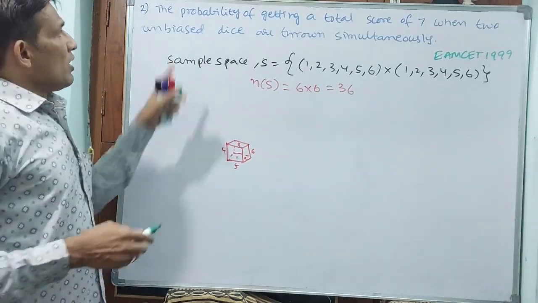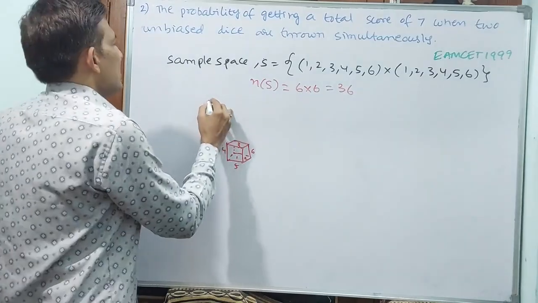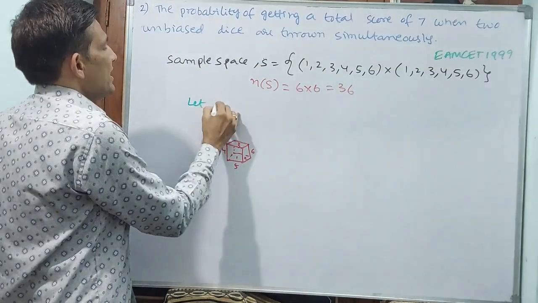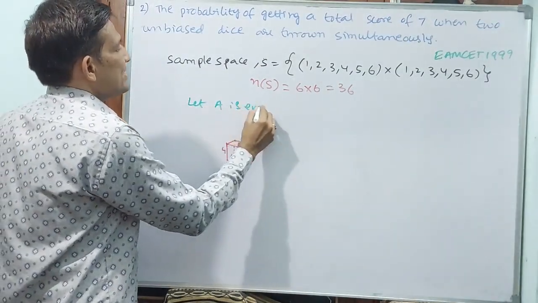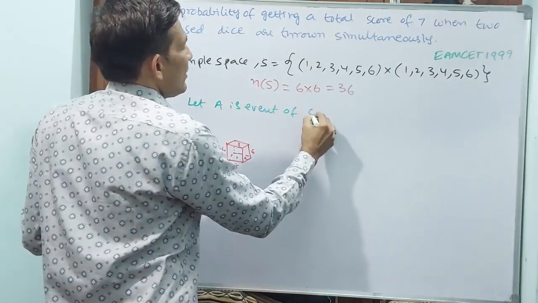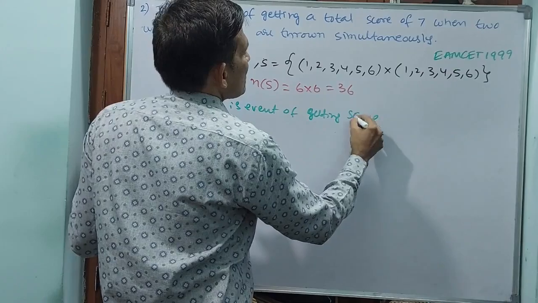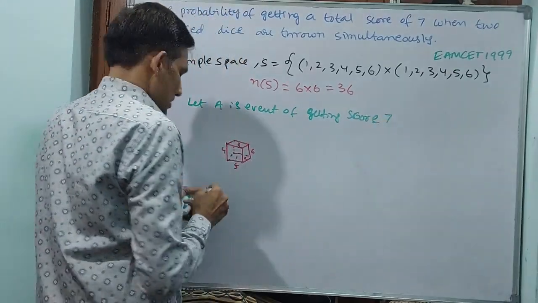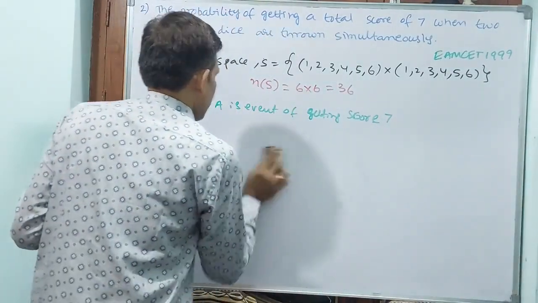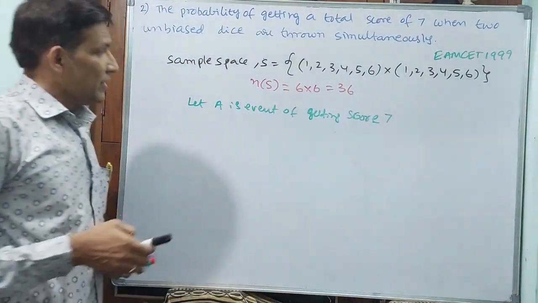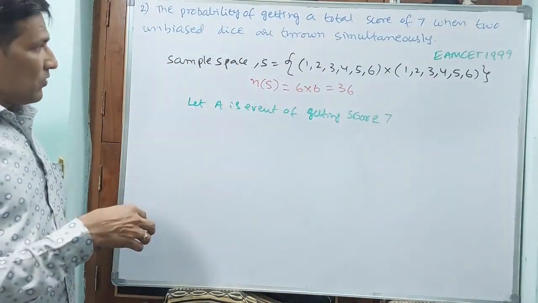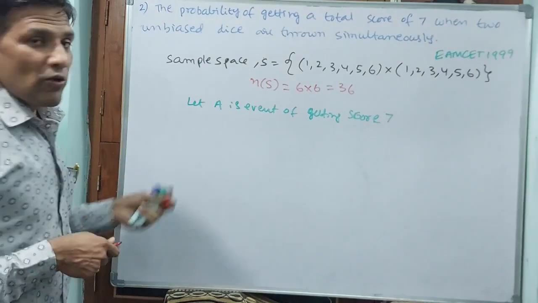Now see, probability. Now take A as an event. Let A be the event of getting score 7. Understand? See how we are going to get the score.